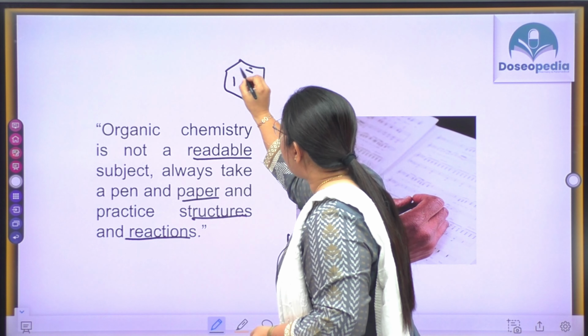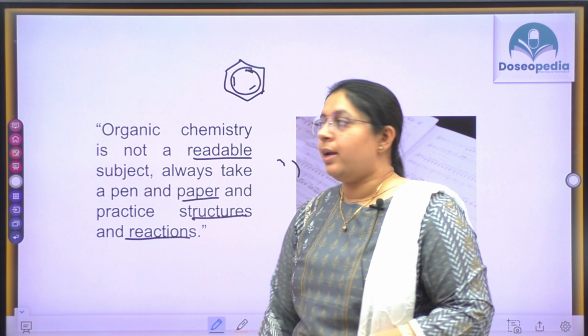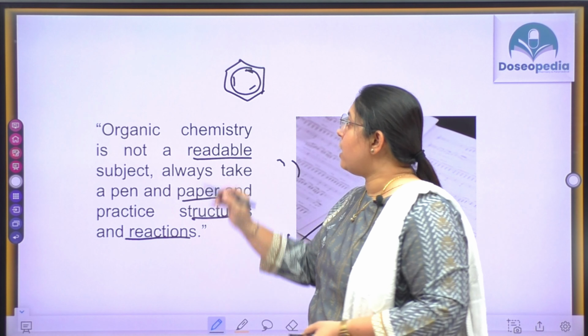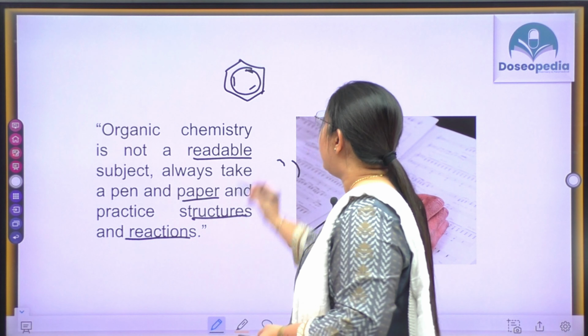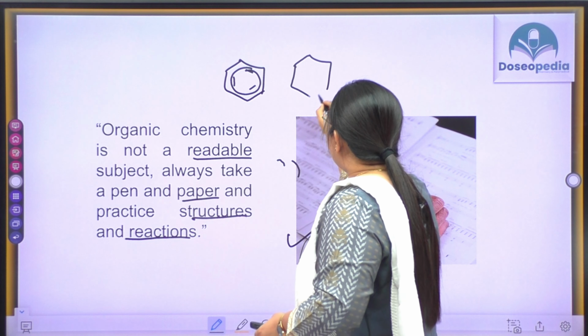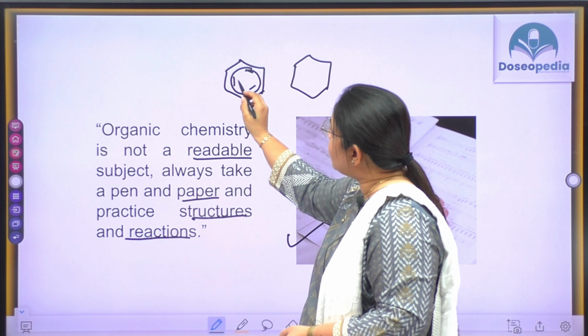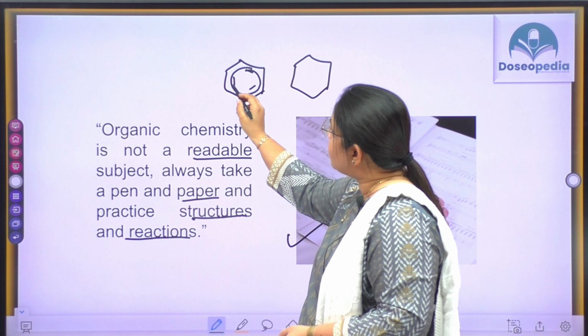You will make a mistake in drawing the double bonds, right? Either you will forget a double bond, right? And if you forget the double bonds, then this will become cyclohexane, right? Just these double bonds differentiate benzene and cyclohexane. Okay, so for memorization of structures of organic chemistry compounds, you compulsorily have to take pen and paper.